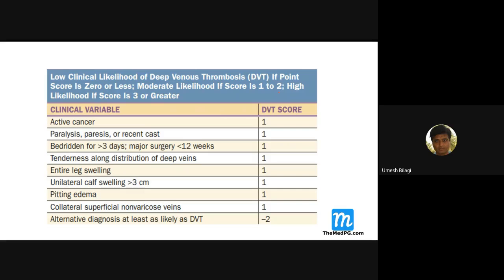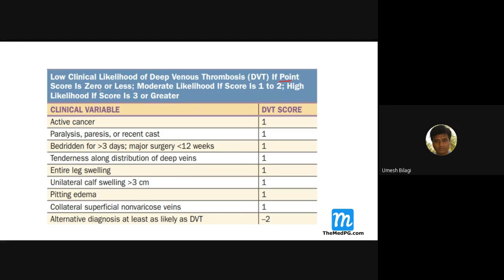Now, when you're diagnosing deep vein thrombosis, you have to see how much possibility there is, like low clinical likelihood of DVT.